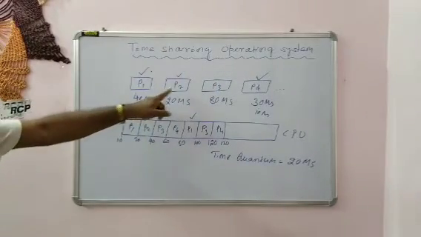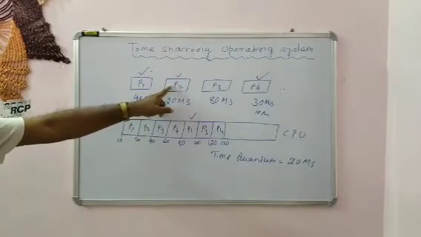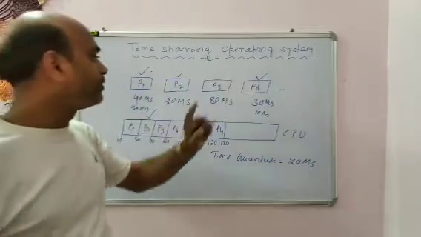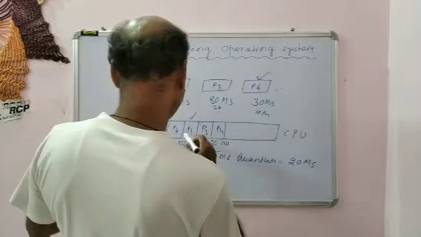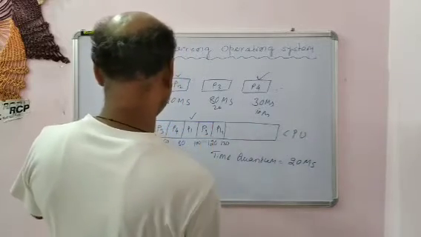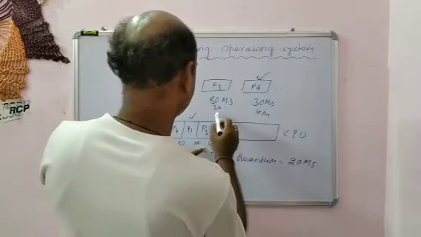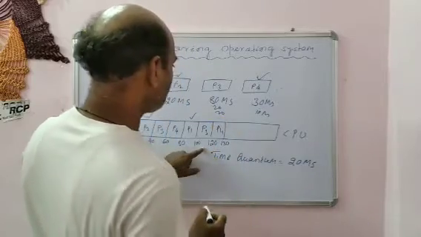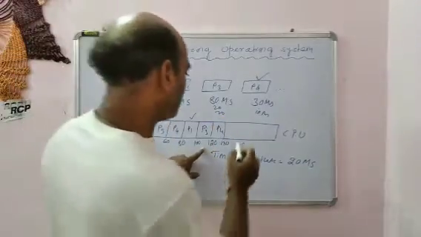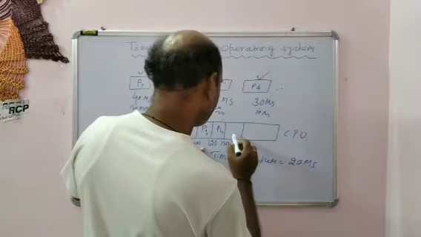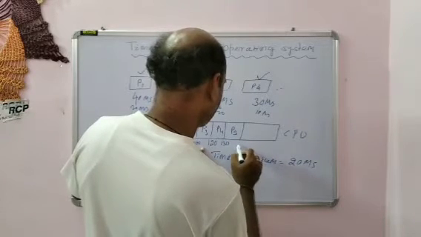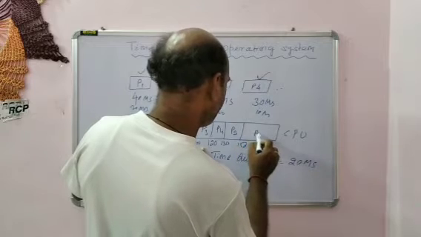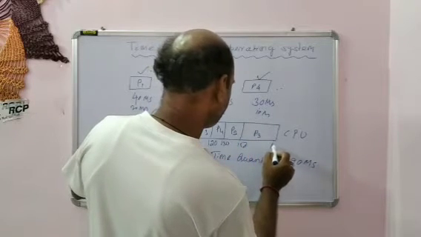Now P2 is completed, then P1, then P4. Now here first 20, P3 executed 20, another P3 another 20. So the rest is another 40. So the next two time slots will be P3, 150, again P3, 170.